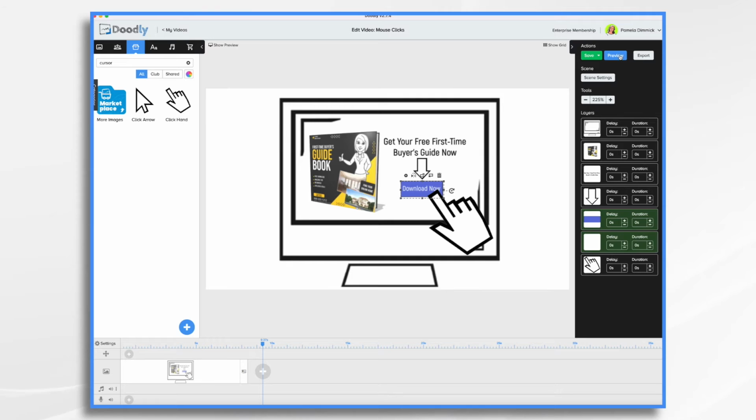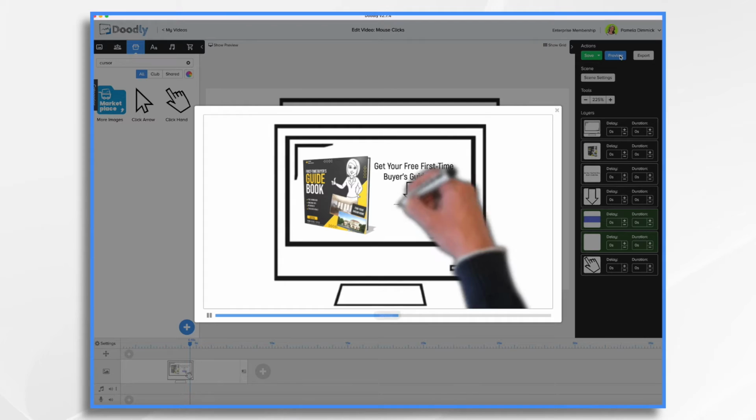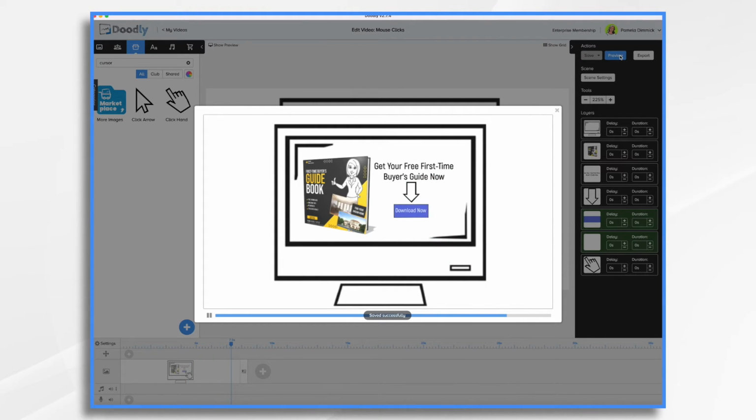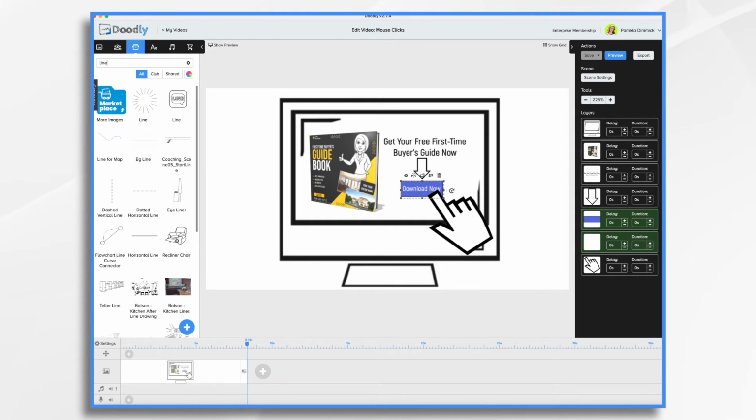So if we take a quick preview, you'll see the little mouse hand comes on, boom, and it reacts, gets bigger. And I think we might even want to add some little pressure marks. So if we go over here, search for line, you can use these. That would be kind of dramatic to have all of those appear. Might be a little much. I was thinking, maybe 1 or 2 lines, but let's try it.